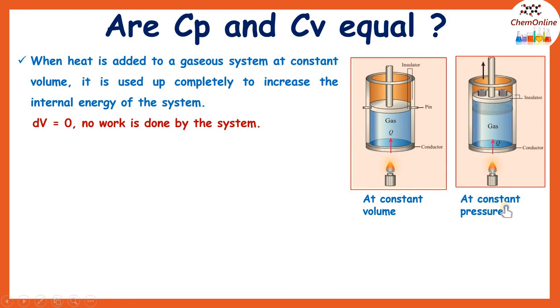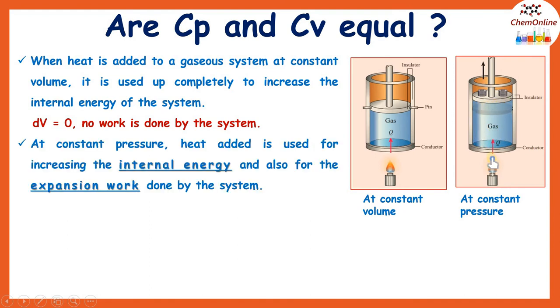Now what happens when heat is added at constant pressure? So the gas inside the cylinder is fitted with a movable piston. So when we apply heat at constant pressure, a part of the heat is used for increasing the internal energy, and the remaining part is used for the expansion work done by the system.